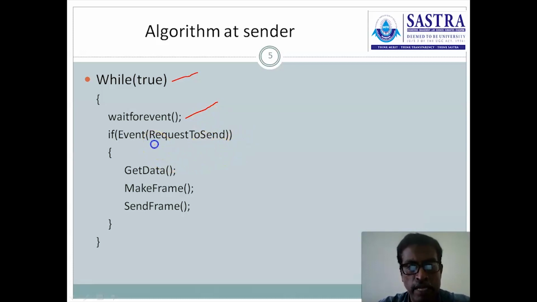If the request to send event occurs, immediately control enters here and it executes the get data procedure to read the data from the network layer. And then after reading the data, the frame is constructed by executing the make frame procedure, and then by using the send frame procedure, the constructed frame is transmitted.